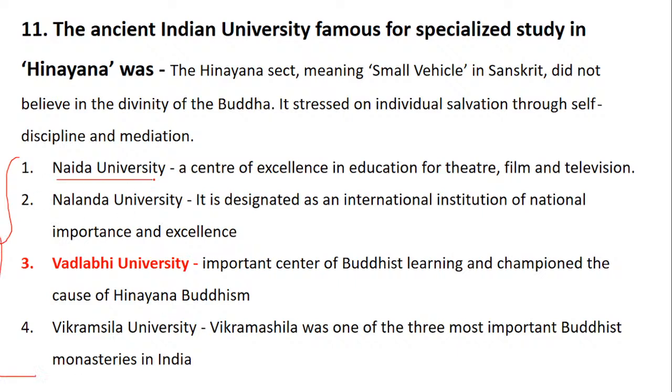Nalanda is basically a center of excellence in education for theatre, film and television. Nalanda University is an international institution of national importance and excellence, we know that. But it is Vadlabi University which is the center of Buddhist learning, and it has championed the cause of Hinayana Buddhism. Vikramshila University is one of the most important Buddhist monasteries in India.